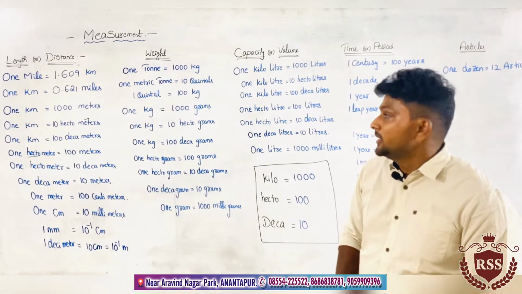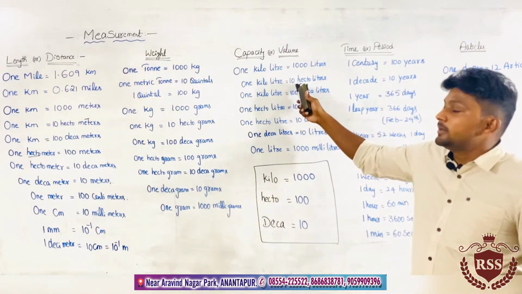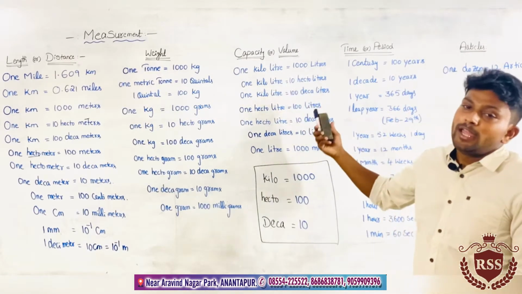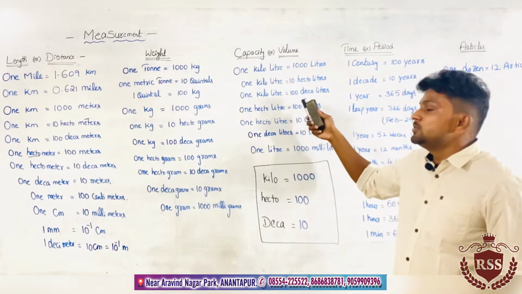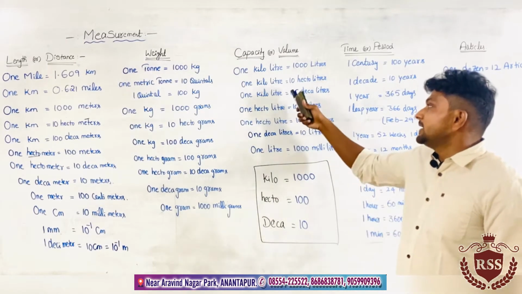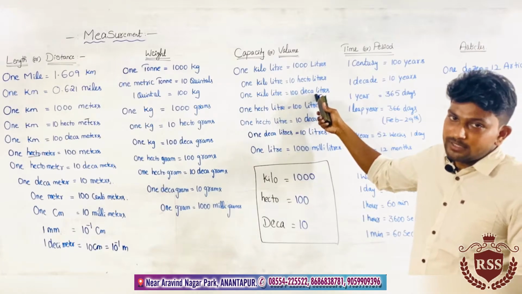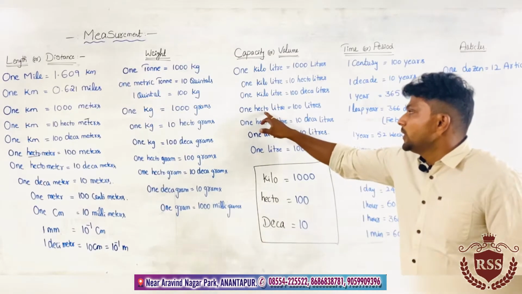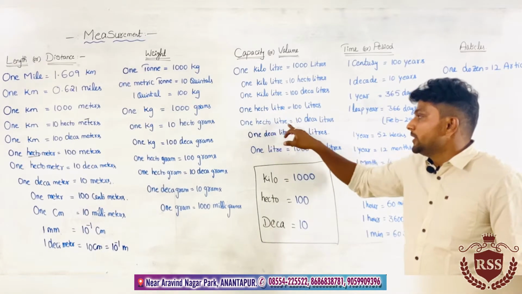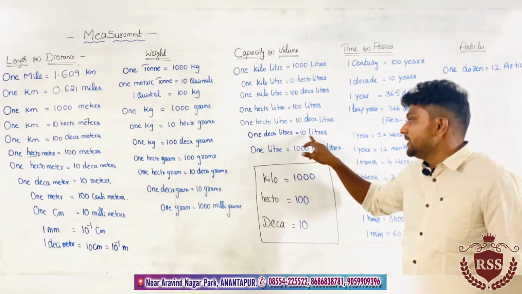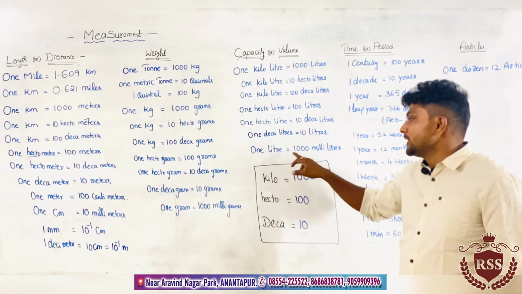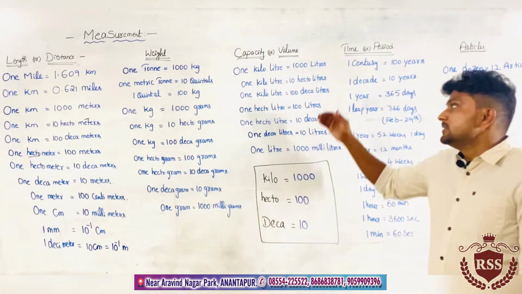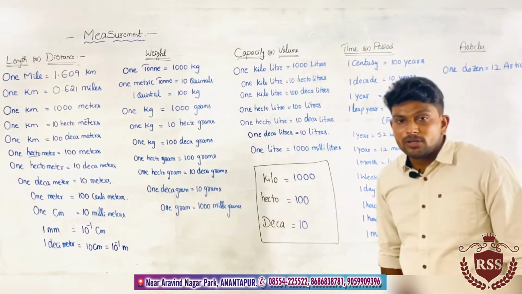10 hectoliters means what? Hecto means 100. 10 into 100, 1000 liters only, right? So we are writing kiloliters in terms of hectoliters and decaliters. 1 kiloliter equals 100 decaliters, because 100 into 10, deca means 10, right? 100 into 10, 1000 liters. 1 hectoliter equals 100 liters. 1 hectoliter equals 10 decaliters. 1 decaliter equals 10 liters. 1 liter equals 1000 milliliters. This is all about capacity.